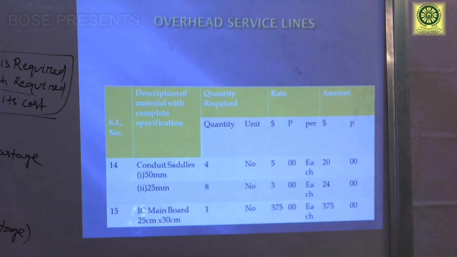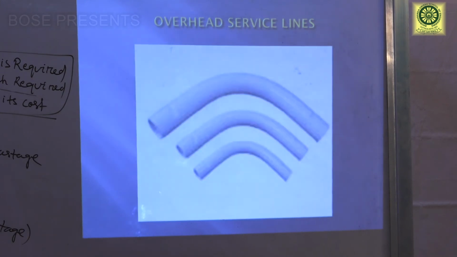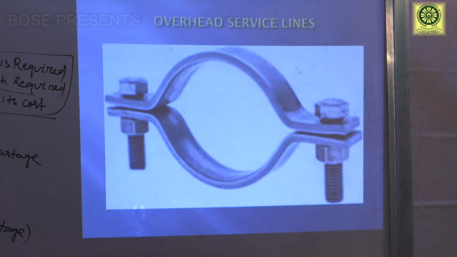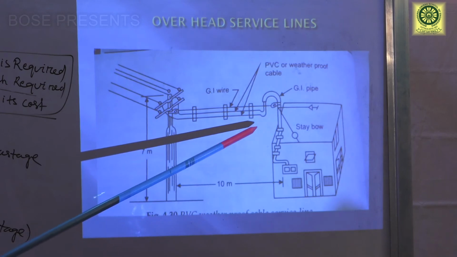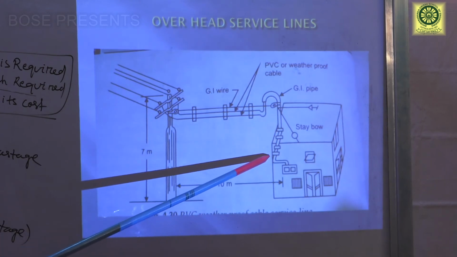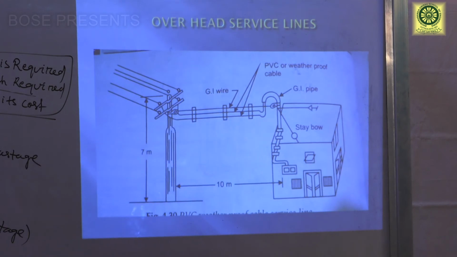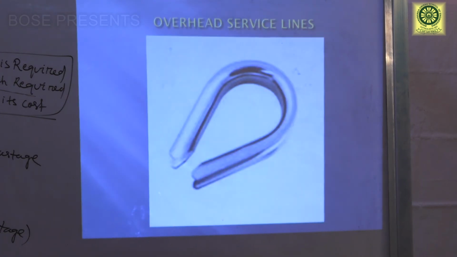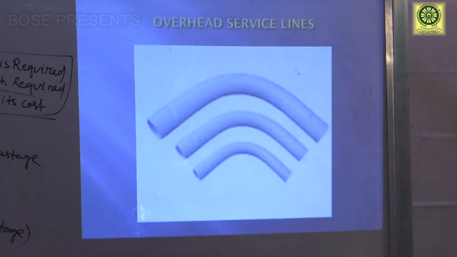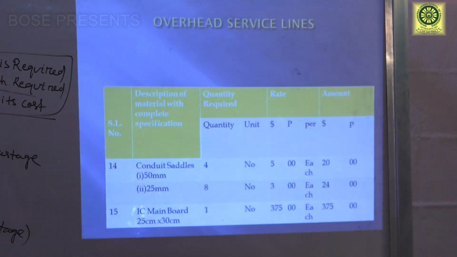So conduit saddle means, to fix the conduit we are using these conduit saddles. So saddles are used after every 2.5 or 2 meter difference. So number of conduit saddle 50 mm required 4 numbers, 25 mm required 8 numbers. So how is it coming 4 and 8?